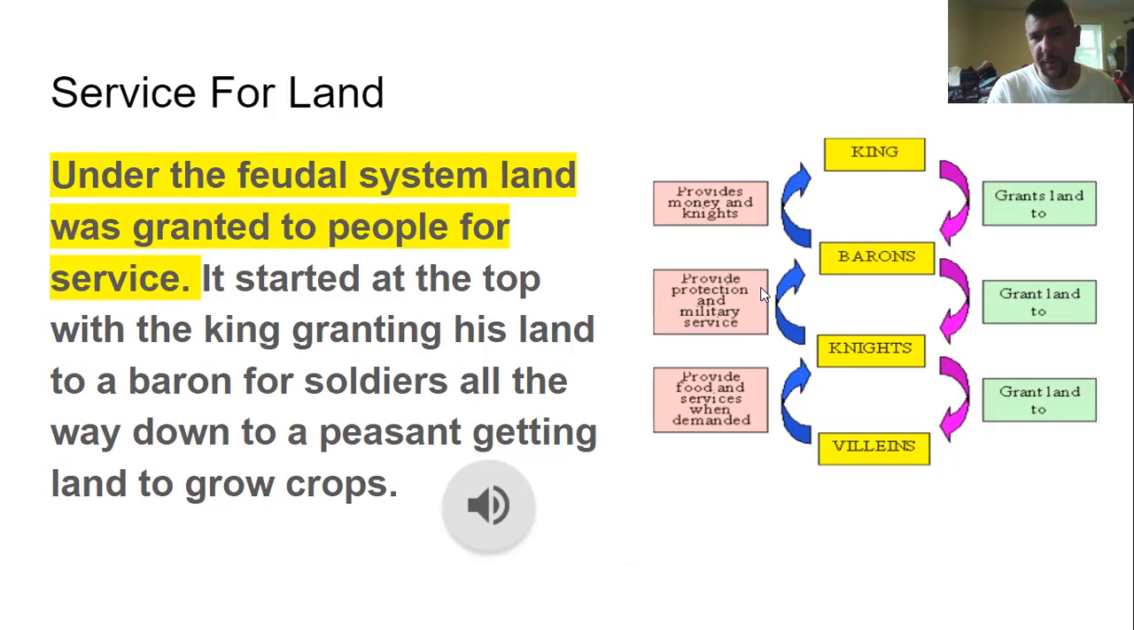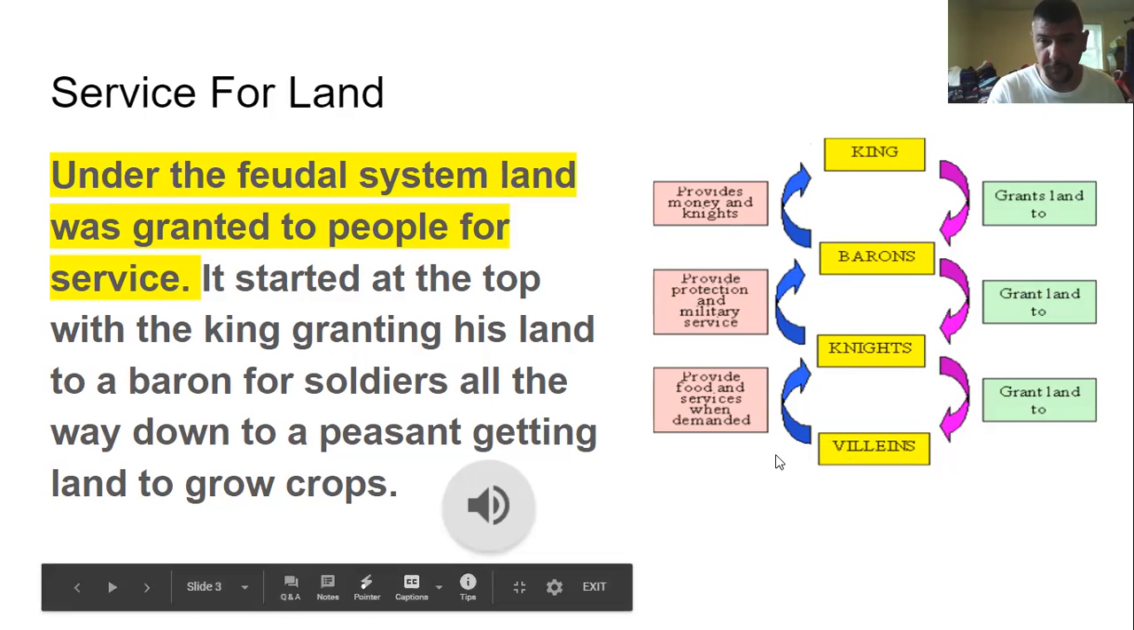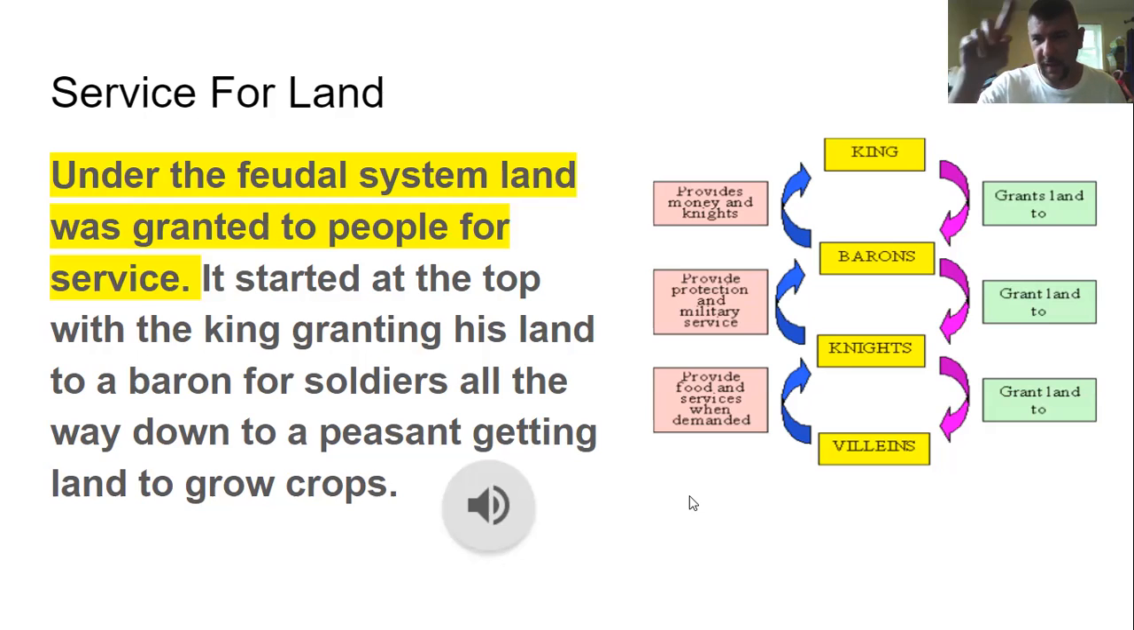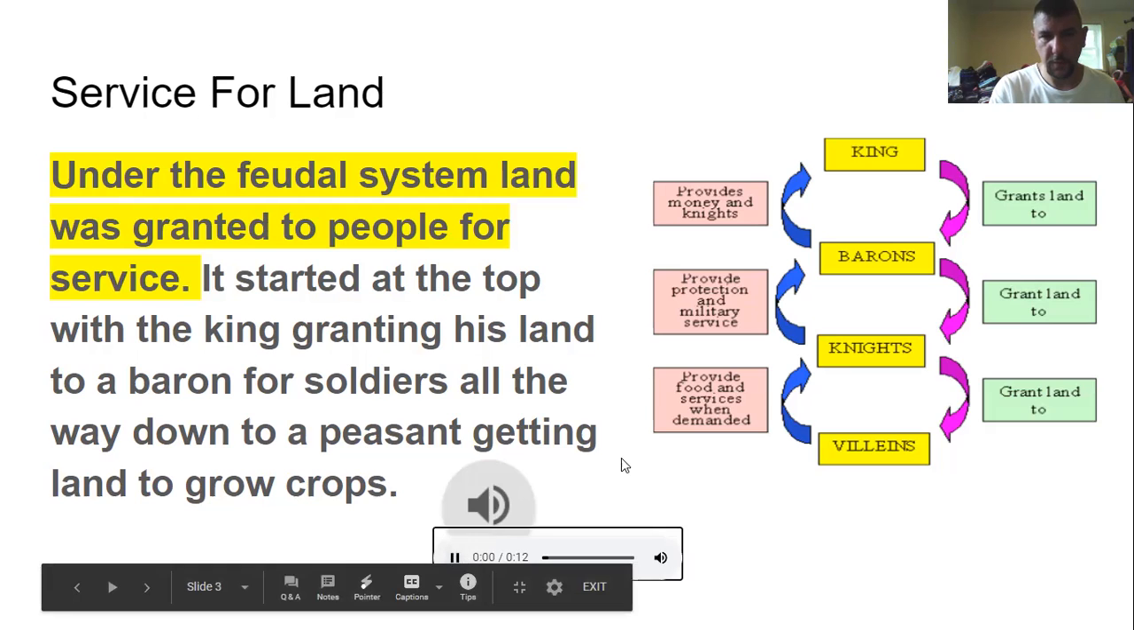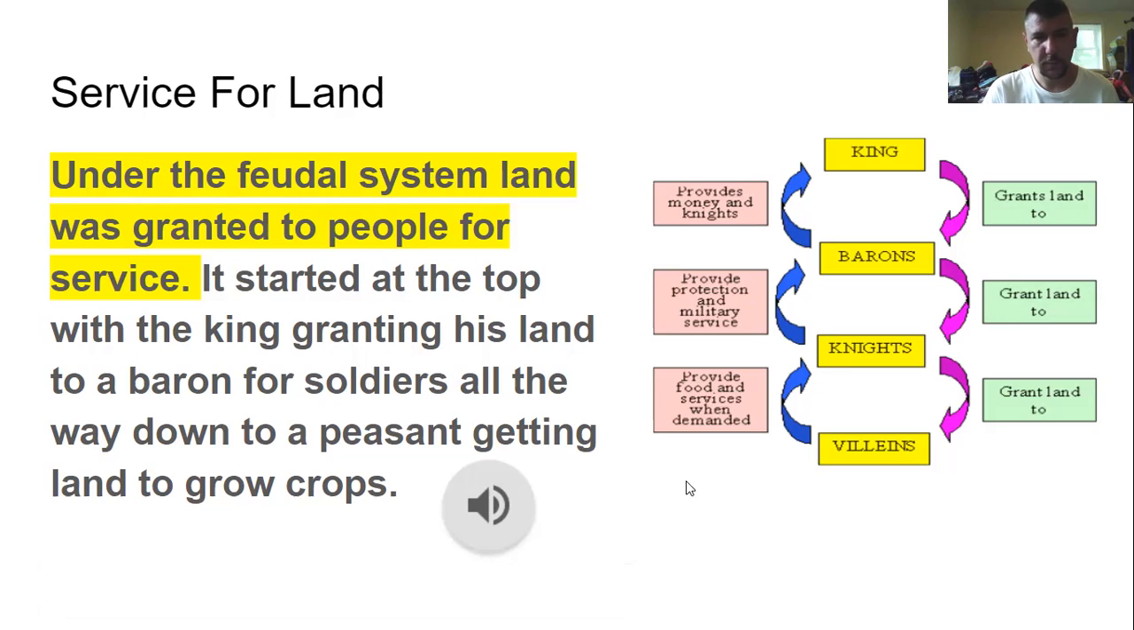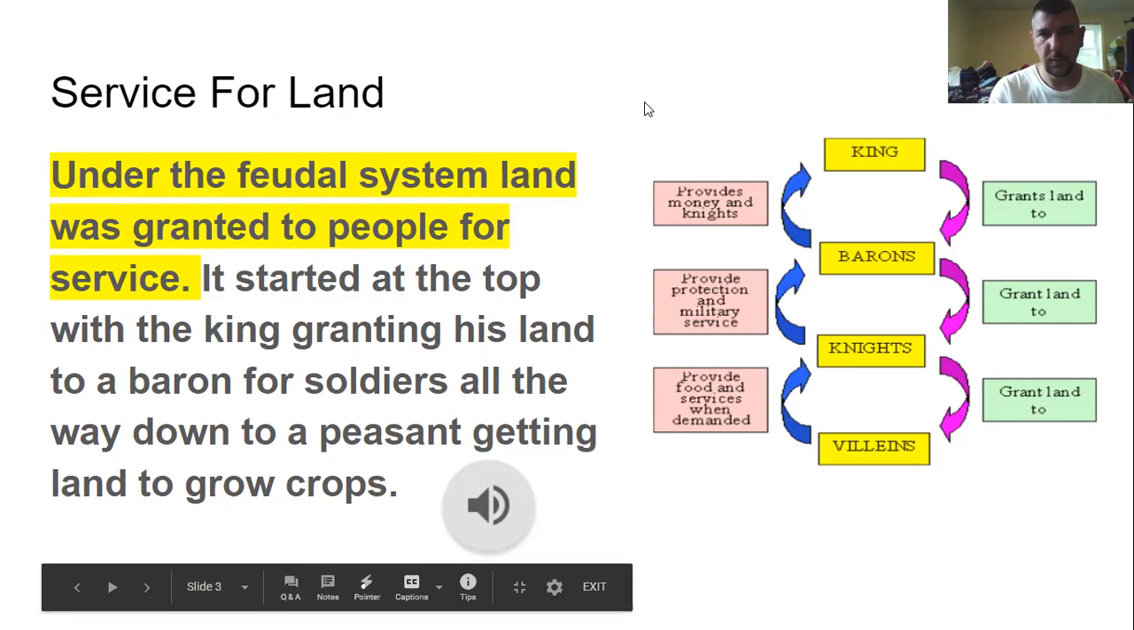The knights would provide military service to the barons. The barons would provide those military services to the king. Down here, the villains, or the peasants, would provide food and service when demanded, all right, for them to stay on that land. So it was kind of a big cycle that they went through. Service for land. Under the feudal system, land was granted to people for service. It started at the top with the king granting his land to a baron for soldiers, all the way down to a peasant getting land to grow crops.